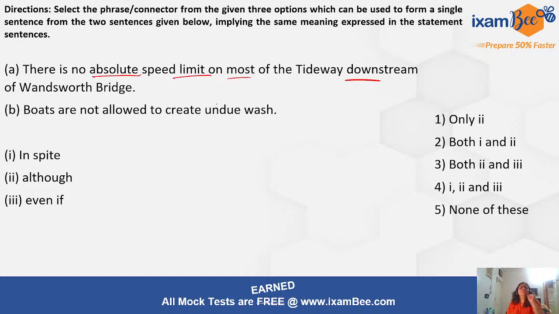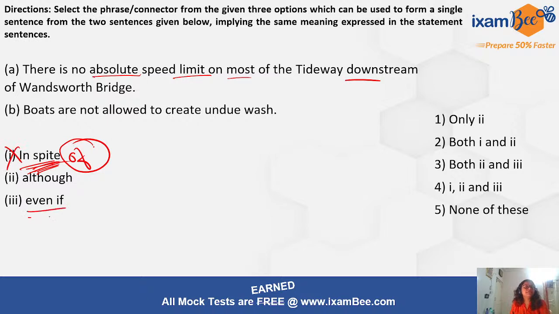Here in spite is given, but in spite is not used alone. We say in spite of. Make sure that you cannot use in spite here, because of is not given here. You cannot just add things to your connectors by yourself, right? Don't do that. You have to use the connector as it is given in the question, right? So one you cannot use.